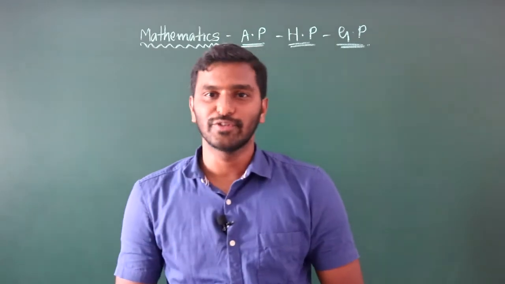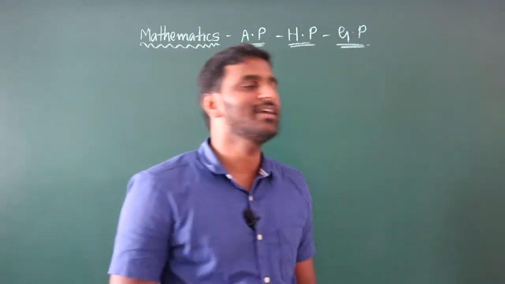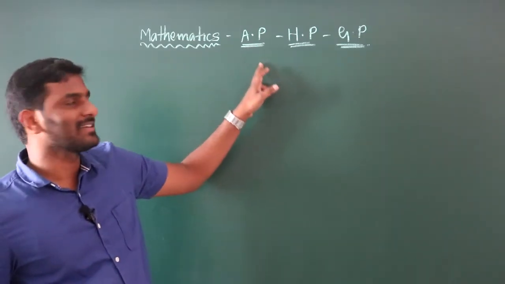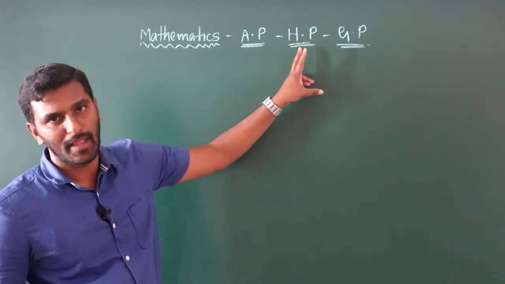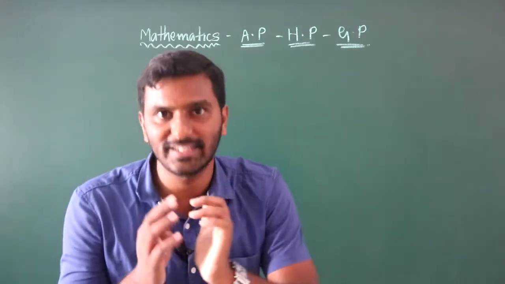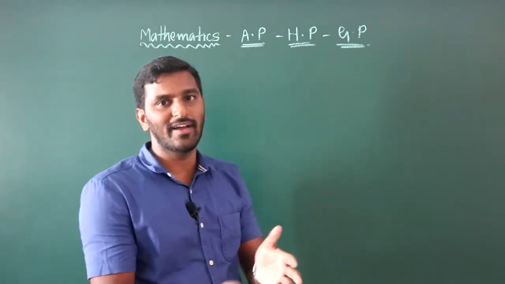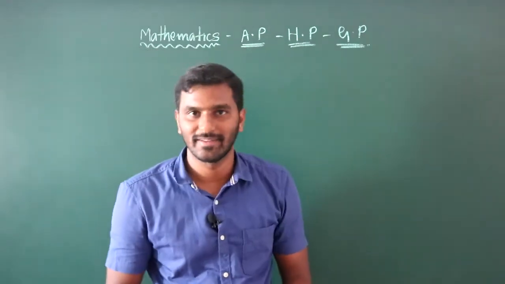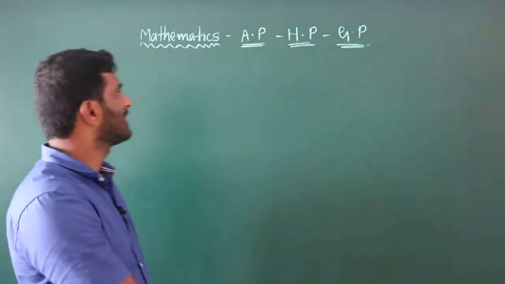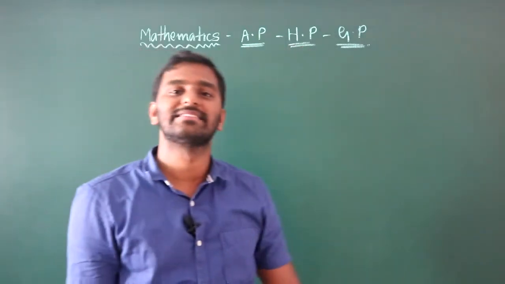So in this session we are going to discuss AP, HP and GP. Actually, AP is a reciprocal of HP. If you learn the AP, the HP is not necessary to learn because it is a reciprocal. If the AP value is 5, the HP value is 1 by 5. It's a little bit easy. So let us first explain what is the AP, what is the HP and what is the GP.